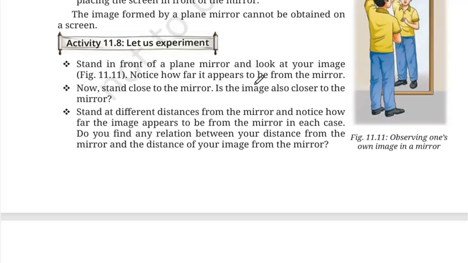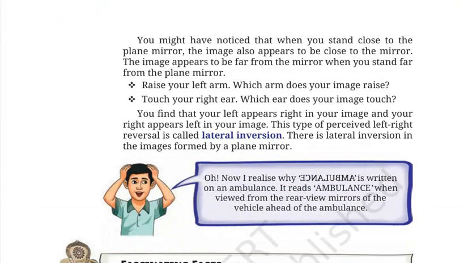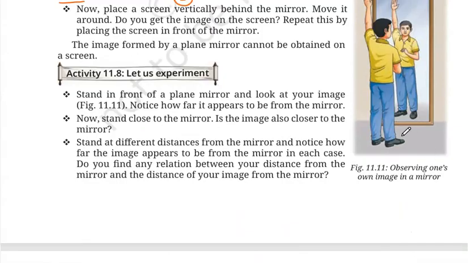If you move back 10 centimeter, your image also goes behind the mirror by 10 centimeter. So with this activity, what do you realize? That the distance of the object from the mirror is equal to the distance of the image from the mirror.